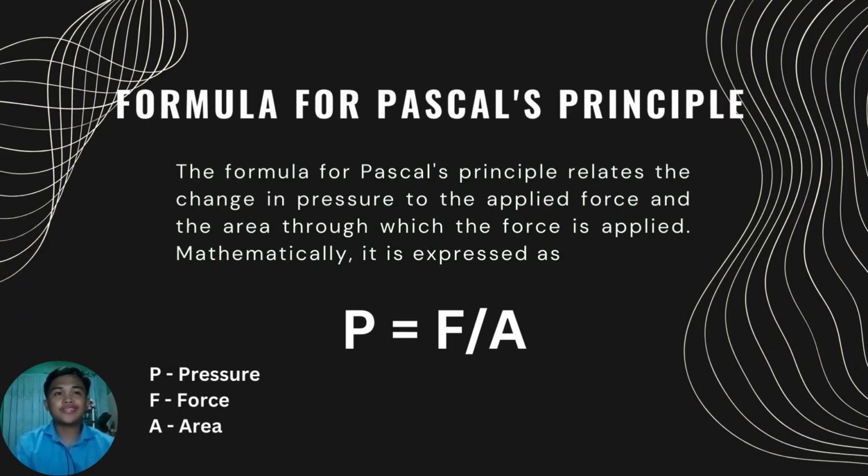Formula for Pascal's principle. The formula for Pascal's principle relates the change in pressure to the applied force and the area through which the force is applied. Mathematically, it is expressed as P is equal to F over A. So, P stands for pressure, F stands for force, A stands for area.